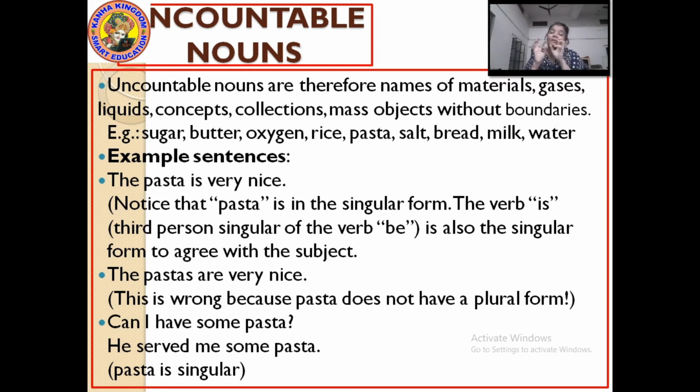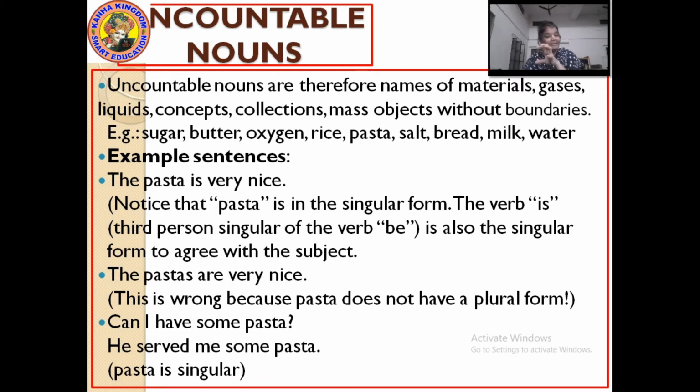Countable nouns can be in both singular and plural forms. Uncountable nouns will always be in a singular form. The verb is, the third person singular of the verb be, is also singular to agree with the subject.